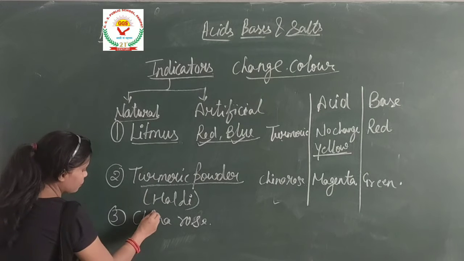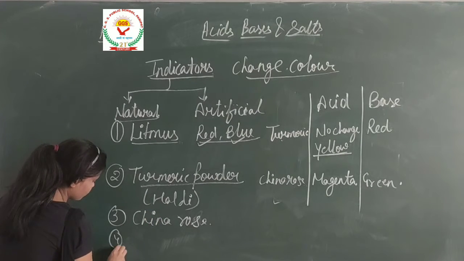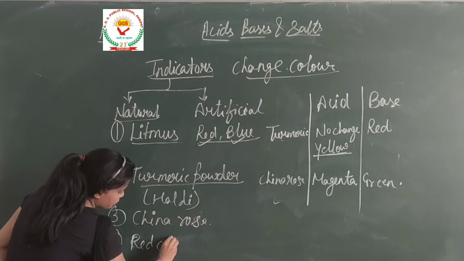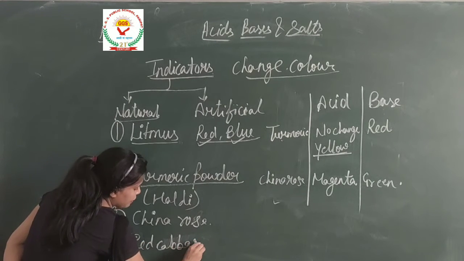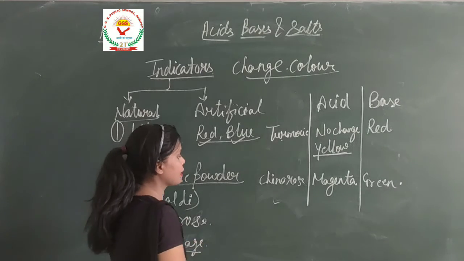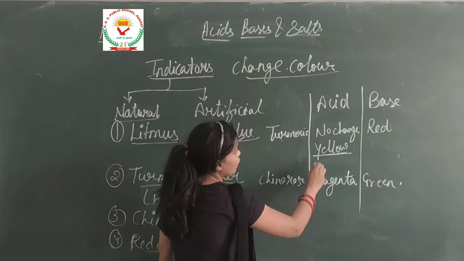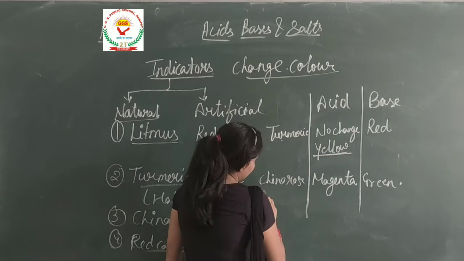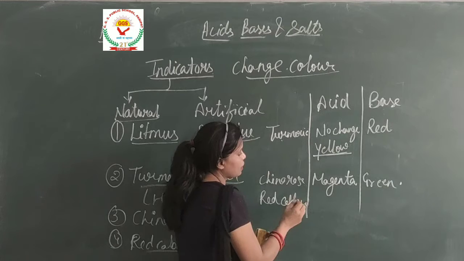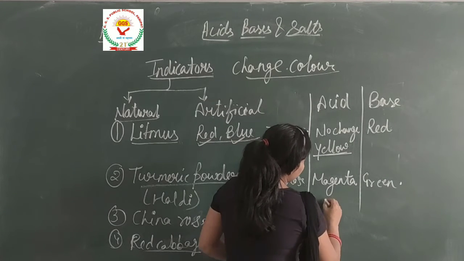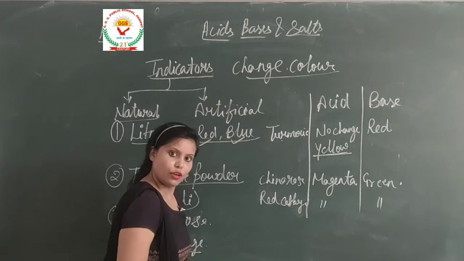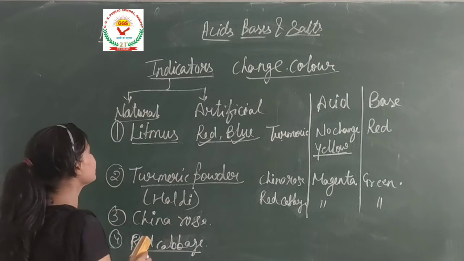Next we have red cabbage, which is also a natural indicator. When red cabbage is mixed with acid, it gives the same magenta color, and a green color in base. So these are the natural indicators.